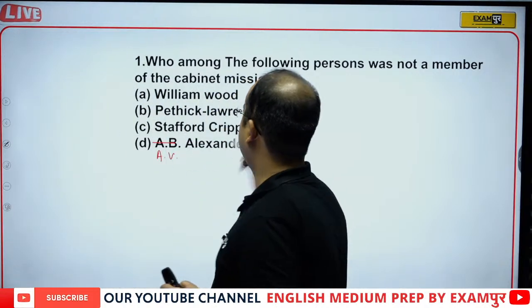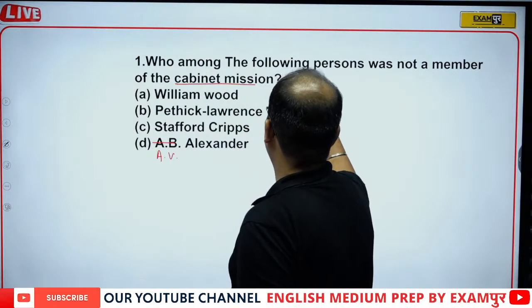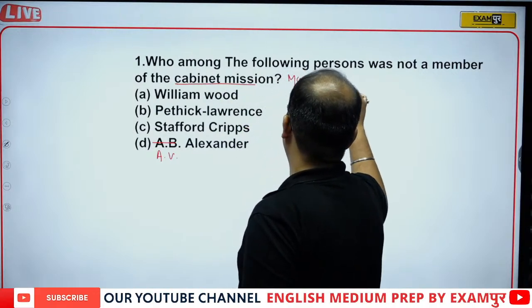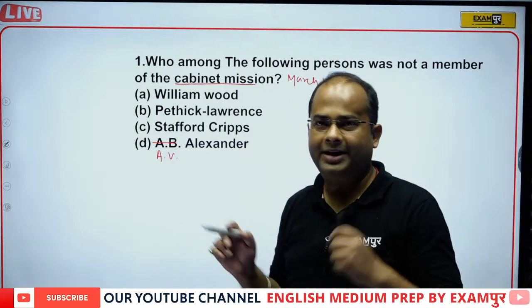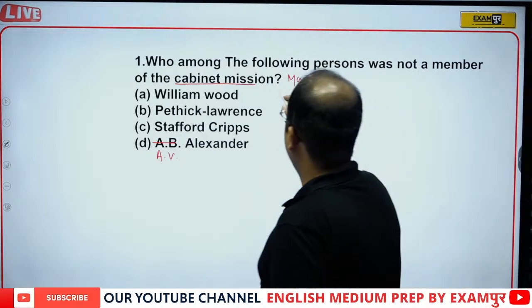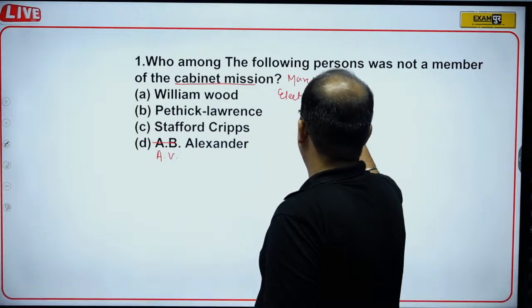Guys, the Cabinet Mission came in March 1946, and on the recommendation of the Cabinet Mission the election of the Constituent Assembly was held.